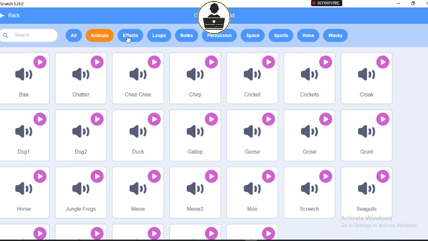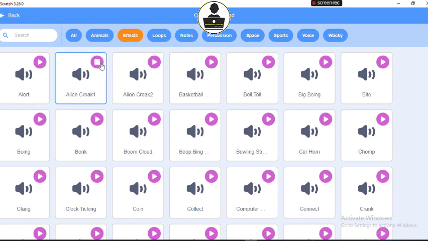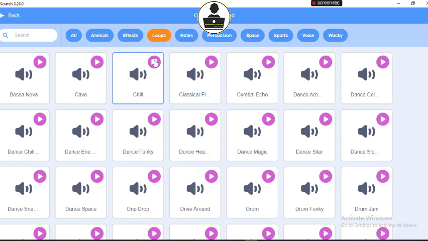If I need effect sound, or if I need loops, loops are sounds that repeat themselves and play longer than other sounds. See that?